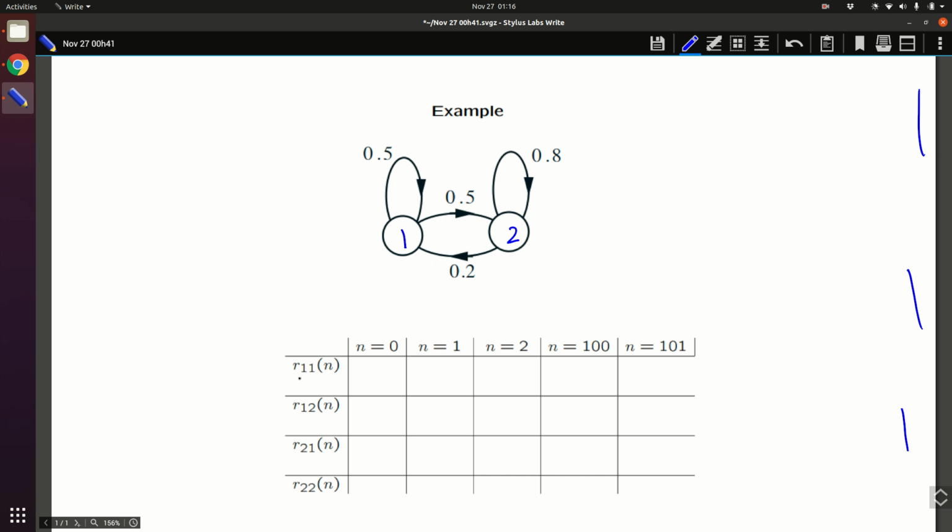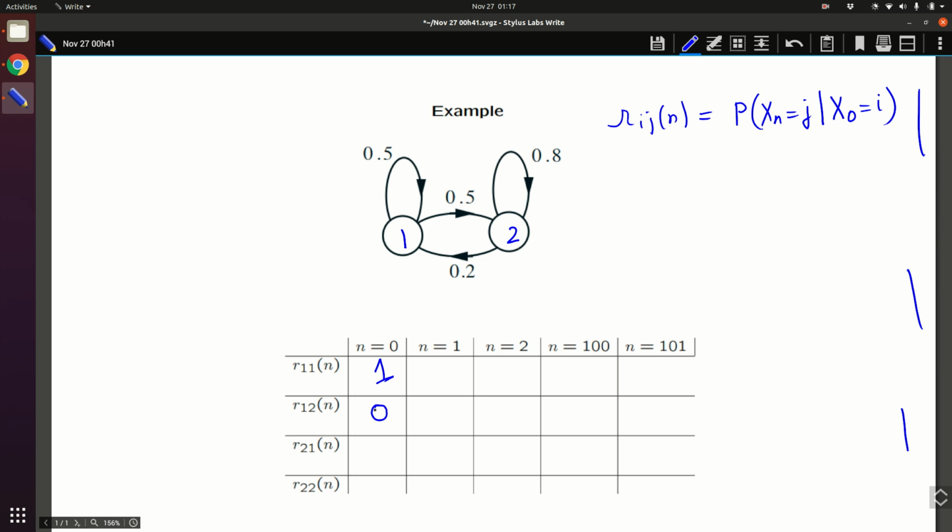So Rij, remember what this is saying. Let me write that. Rij of n: what are we saying here? What is the probability that xn is equal to j given that x0, the starting state, is i? So basically you are asking for the n-step transition probability. The one step transition probability is given in these things. So let us try to fill in these numbers. If there are no steps and you are starting at 1, what is the probability to remain at 1? In 0 steps, this is 1. So if you are in 1, what's the probability that you get to 2 in 0 steps?